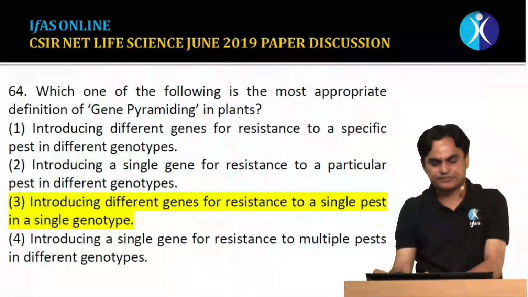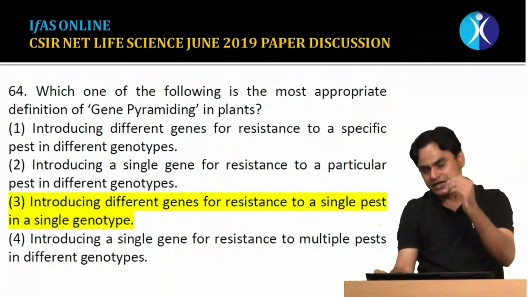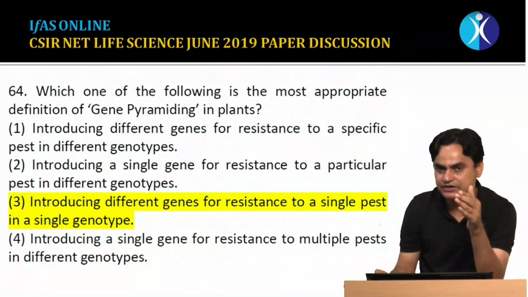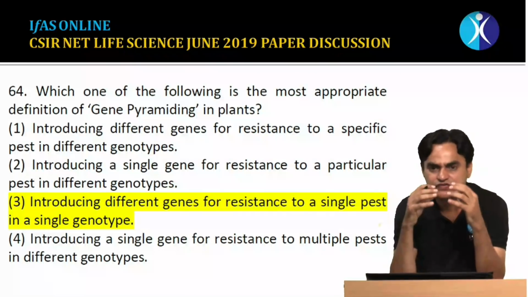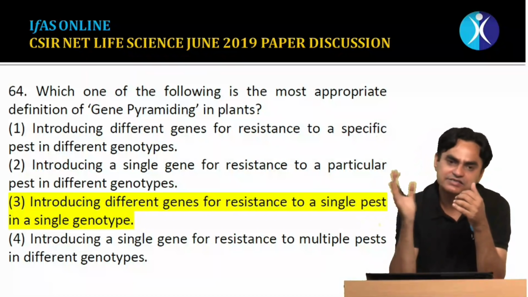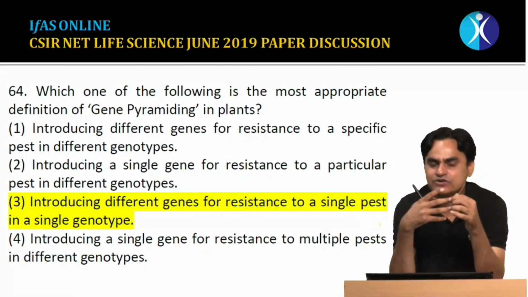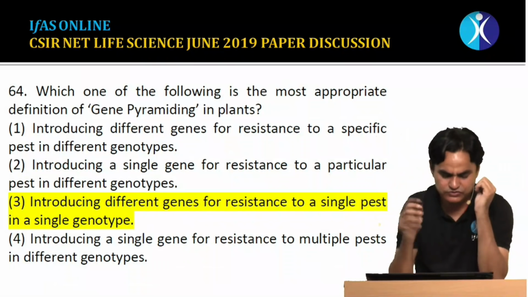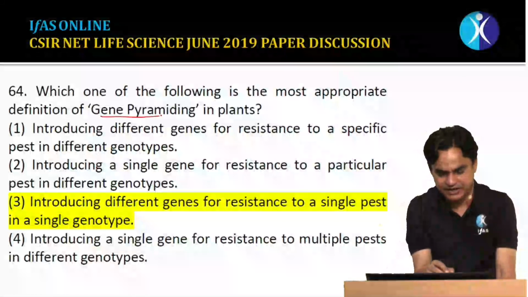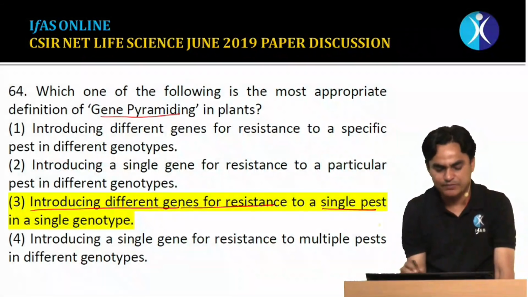Question number 64 asks: which one of the following is the most appropriate definition of gene pyramiding in a plant? This is again a direct question from the transgenic part of plant biotechnology. Gene pyramiding means transferring multiple genes at the same time to a target plant species to get resistance against some kind of stress or pathogen, or some other goal. So the correct answer is that the gene pyramiding approach is introducing different genes for resistance to a single pest in a single genotype.